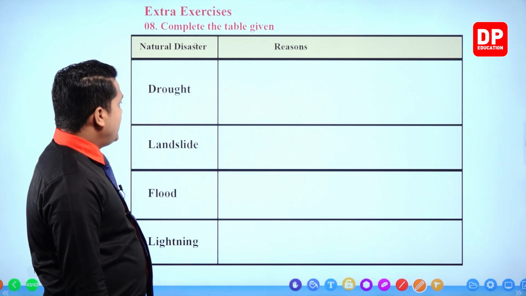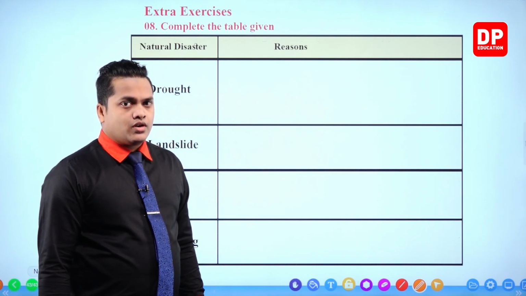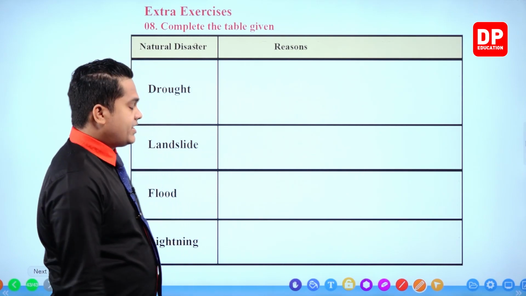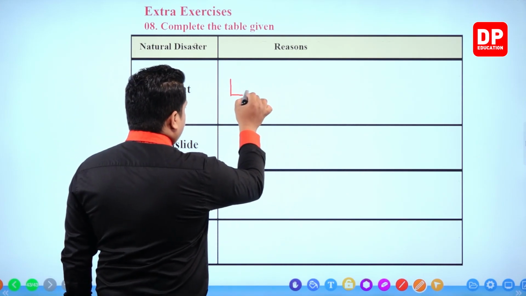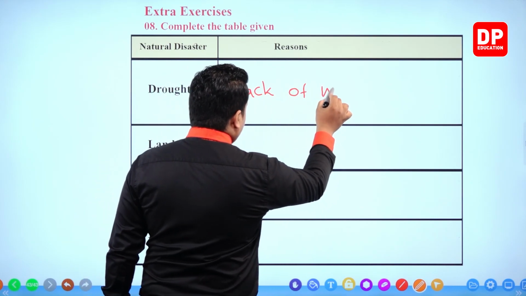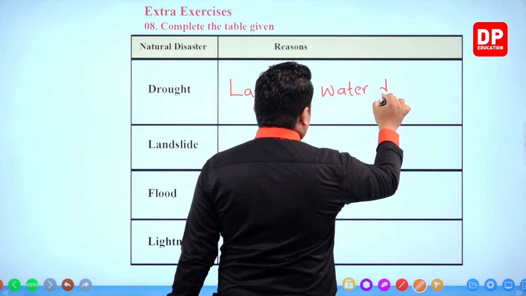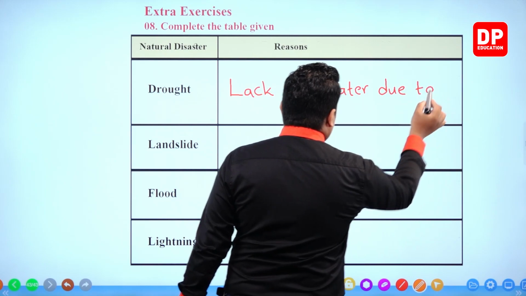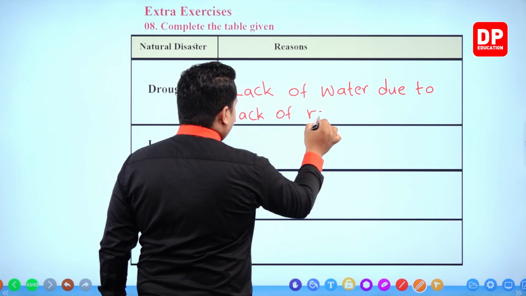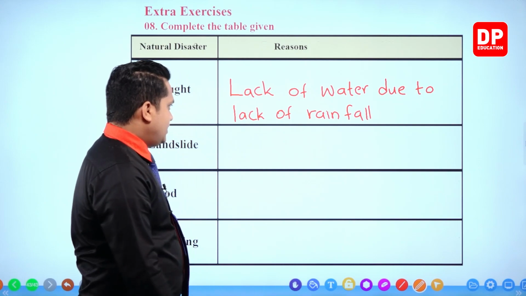So what's the main reason for a drought? You know that the drought is going to occur mainly because of lack of water or scarcity of water. So we can write down the answer as lack of water, due to lack of rainfall.